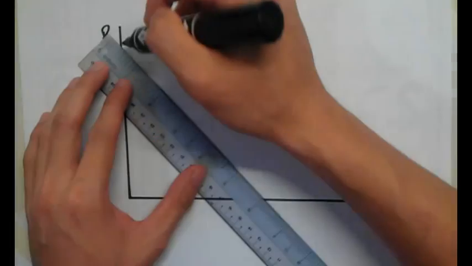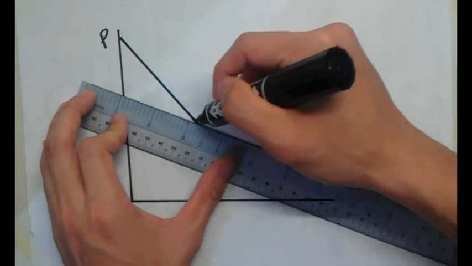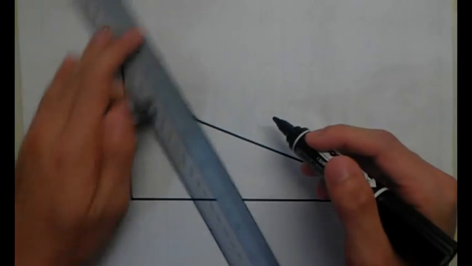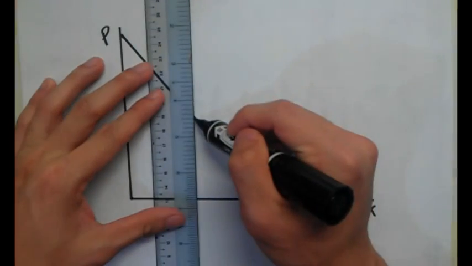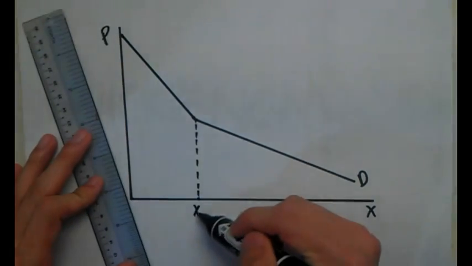Okay, so we have the demand curve going down like this. This is X0.